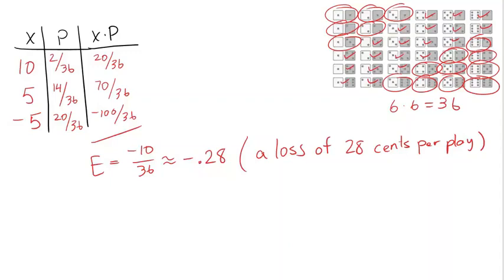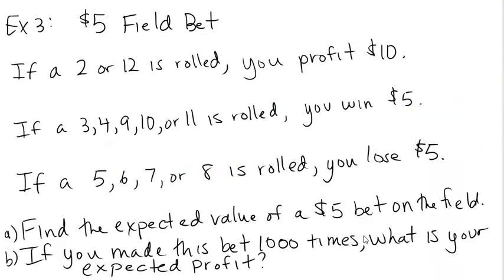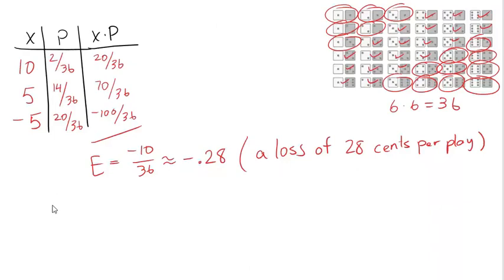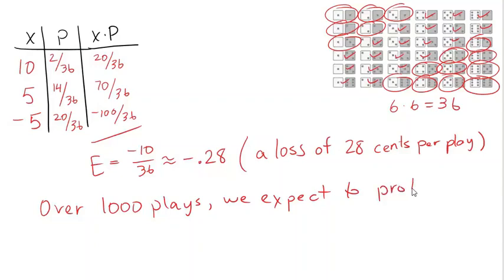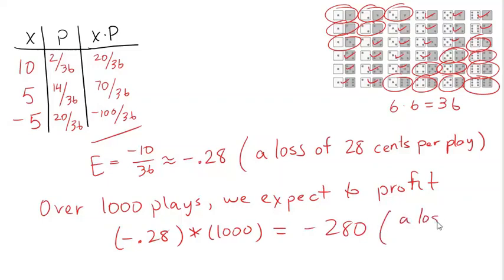Because that's such a weird number, I asked this follow-up question. If you made this bet 1,000 times, what is your expected profit? Well, over 1,000 plays, we expect to profit, well, let's see, our profit per play is negative 28 cents, and we're making 1,000 plays, so we would multiply that by 1,000. Multiplying a decimal by 1,000 moves the decimal point 3 places to the right. So that's negative 280. That's a loss of $280. This time it's not per play, that's a total, because we're talking about over 1,000 plays.